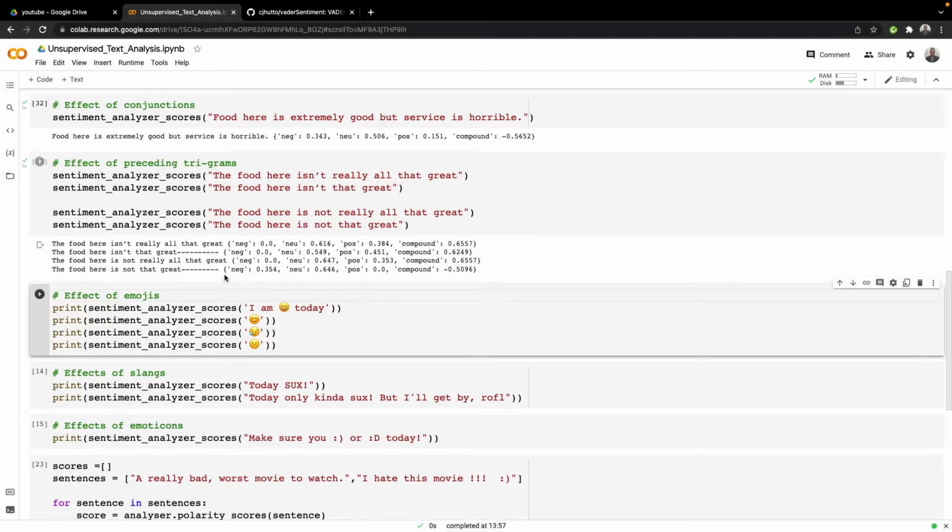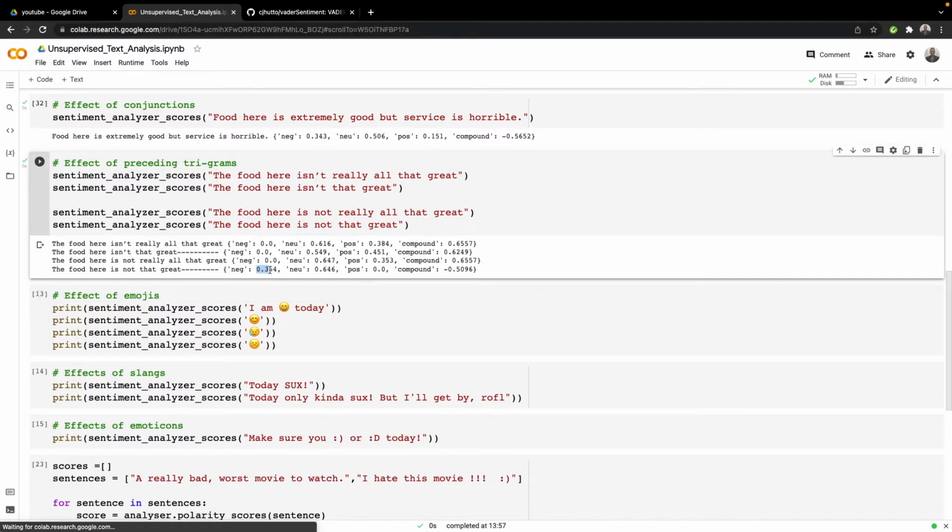So you see here the last sentence gives us negative sentiment, because we have the food here is not that great. But once we have this not and then we have this preceding trigram, all that great, it actually doesn't show it as negative. So out of all these four sentences, only this sentence, the food here is not that great, has been classified as negative.